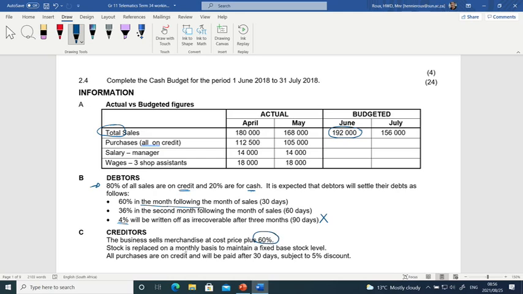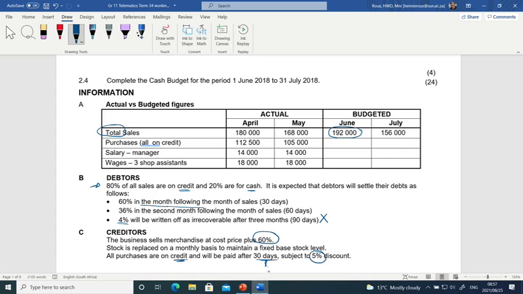Stock is replaced on a monthly basis to maintain a fixed base stock level. That means as we sell, we replace. And all purchases are on credit. And then we will pay after 30 days. So that will be the next month, the month following. And then we will receive a 5% discount.